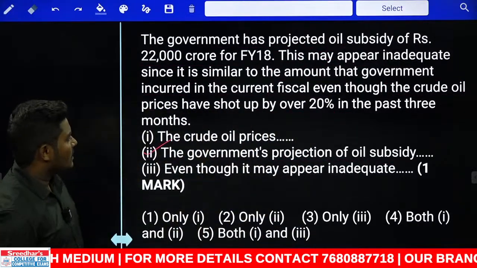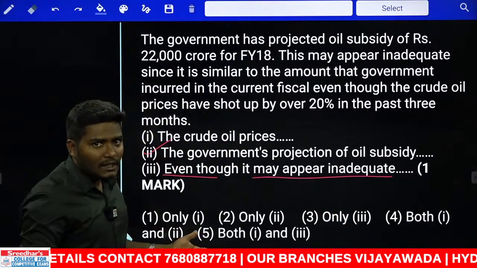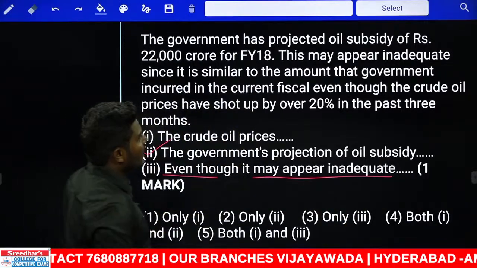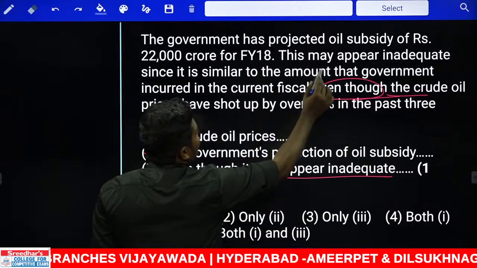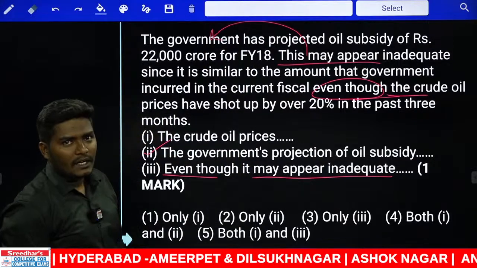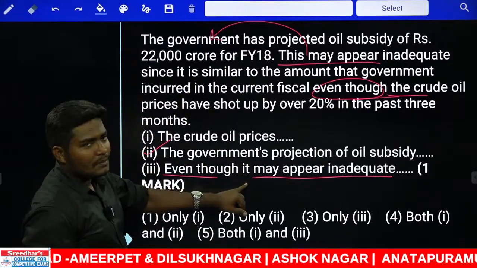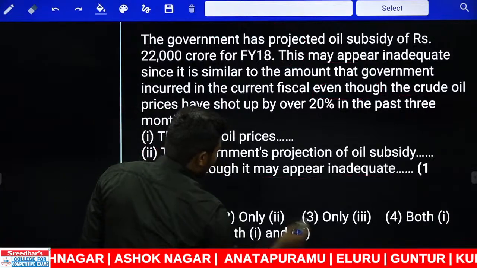Look at the third one. What is the third one? Even though it may appear inadequate. What do you mean by it? What do you mean by it here? Look at this. Even though, this is a sentence given, even though it may appear, it refers to what here? Government's projected subsidy, right? Without mentioning the noun, can we use the pronoun here? Not possible. So the answer can be used only with the second. That answer goes with the second.